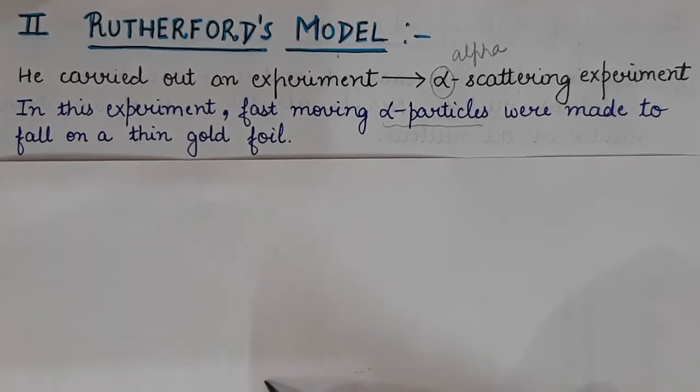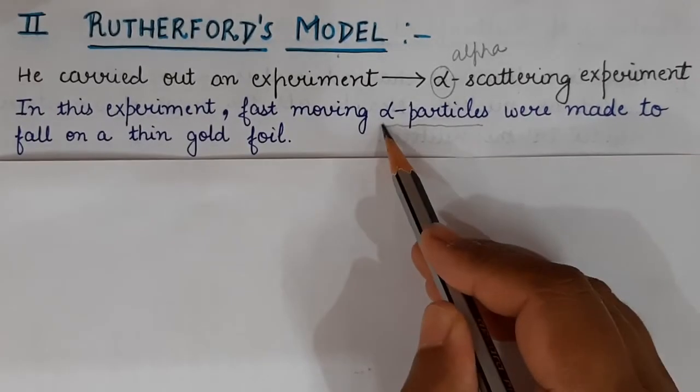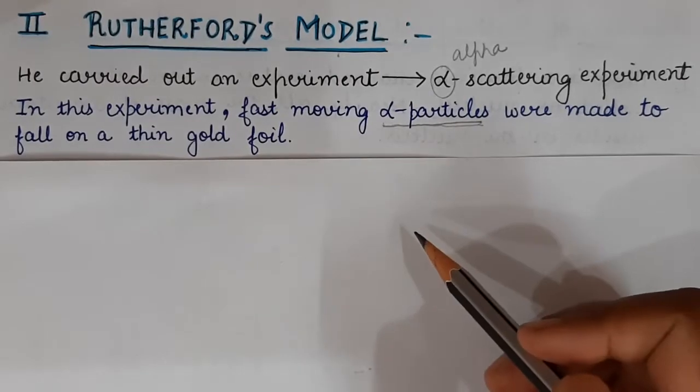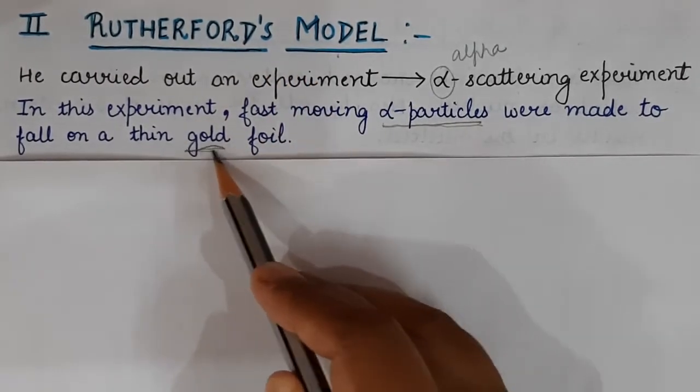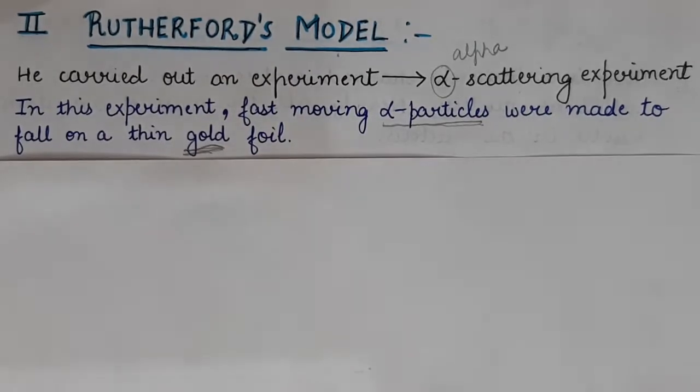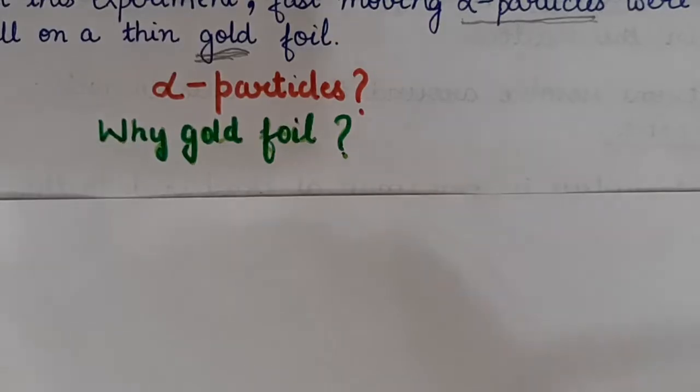Now the question arises, what do you mean by alpha particles? And why did Rutherford select only the gold foil? Why not silver foil? Why not aluminium foil? Why only this gold foil? So let's answer these two questions first.